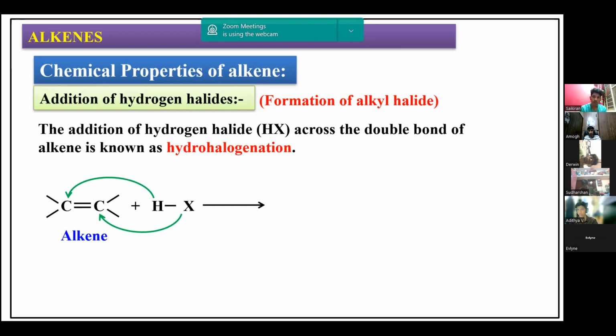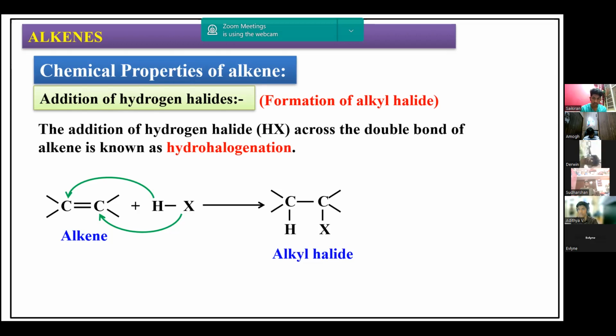H and X get added across the carbon-carbon double bond. So we get the product like this, H and X. The name of this compound is alkyl halide. We are going to get haloalkanes, or haloalkane is the general IUPAC name. Alkyl halide is a common name. So we are going to get this as the product.